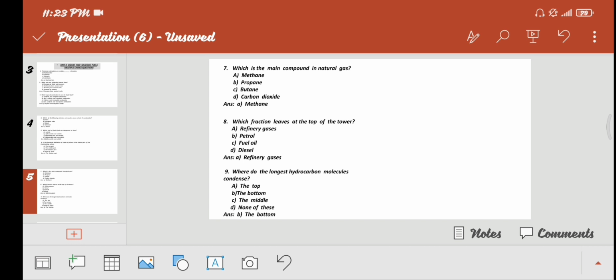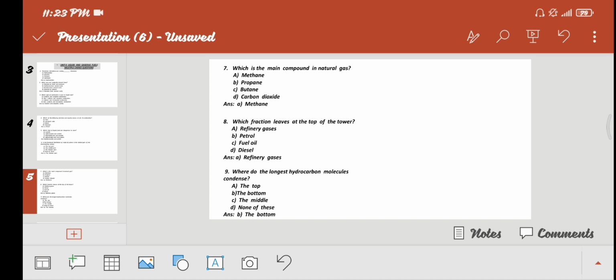Next, which fraction lives at the top of the tower? Option A, refinery gases. B, petrol. C, fuel oil. And D, diesel. Option A is correct, that is refinery gases.